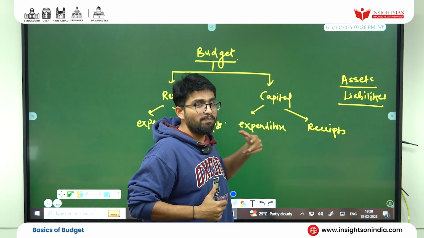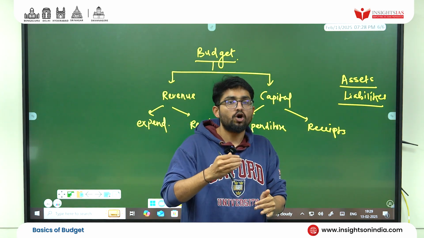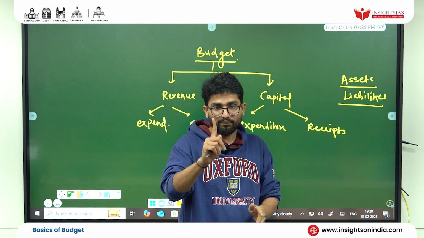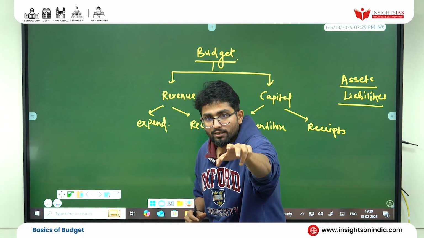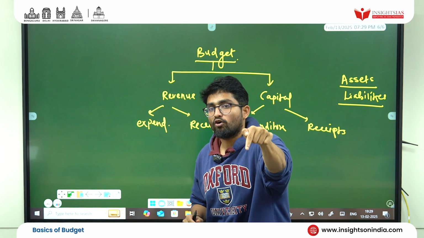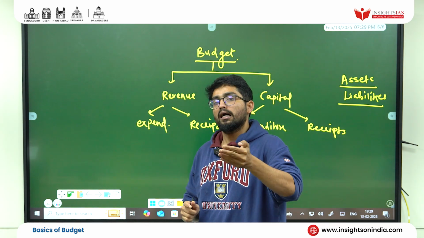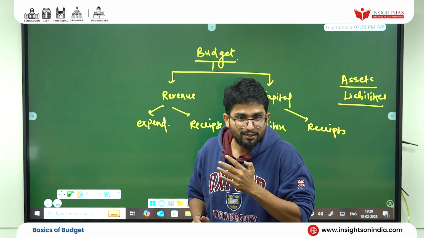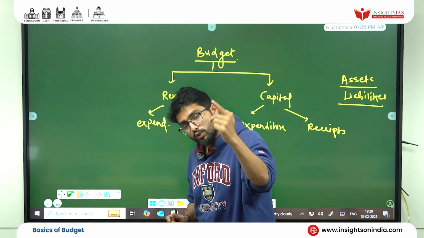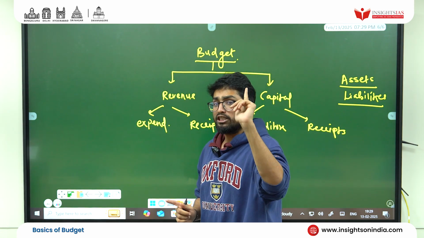So in the capital part, I told you, it always deals with what? Increase or decrease of assets or liabilities. One, if I paid, let's say to you, 10 lakhs as a loan, so that loan is an asset for me because you're going to pay me interest again, and then one final time you will pay me my principal back. So the loan which I gave to you, let's say 10 lakh for the first time, it's my capital expenditure.